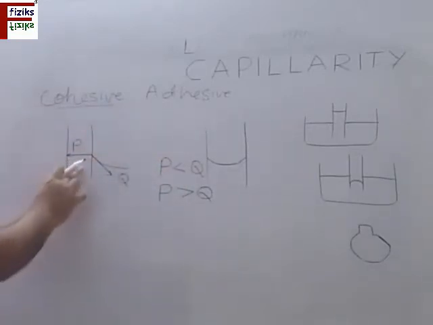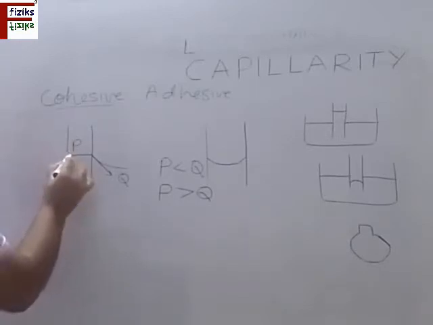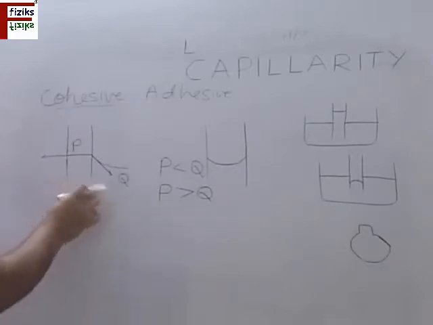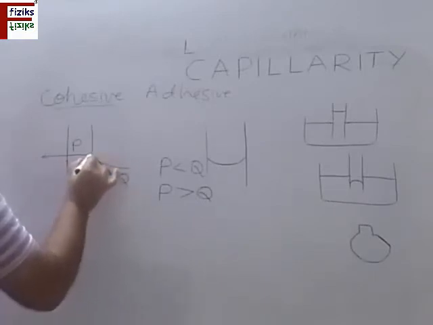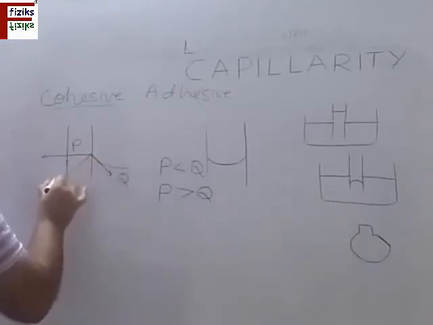So in this case, let us take P greater than Q. The cohesive forces are more than the adhesive forces. So the resultant of P and Q will pass through the solid like this. This is the resultant R.